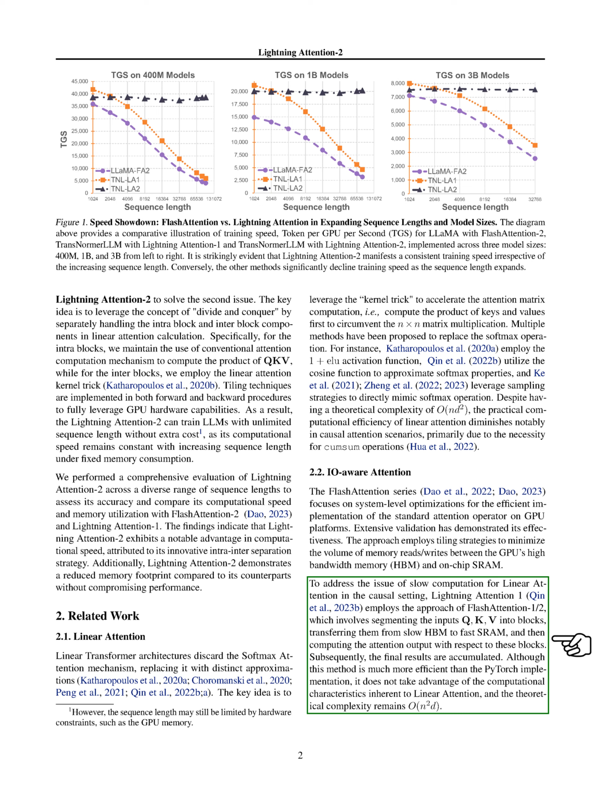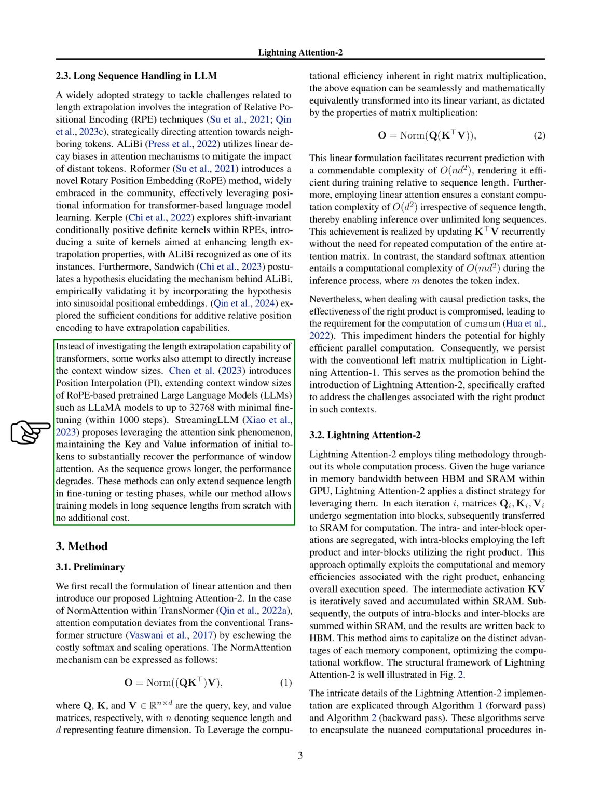A common strategy to handle challenges related to length extrapolation involves the use of relative positional encoding techniques, which strategically direct attention towards neighboring tokens. Several methods have been proposed to enhance length extrapolation properties. However, these methods can only extend sequence length in fine-tuning or testing phases, while our method allows training models in long sequence lengths from scratch with no additional cost.